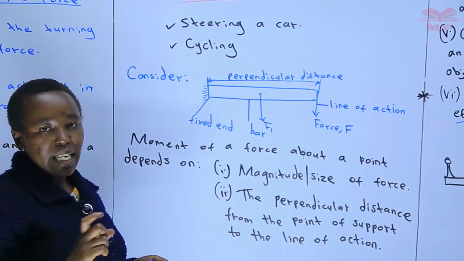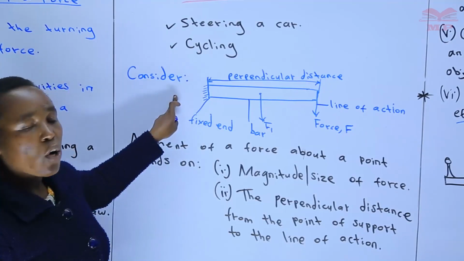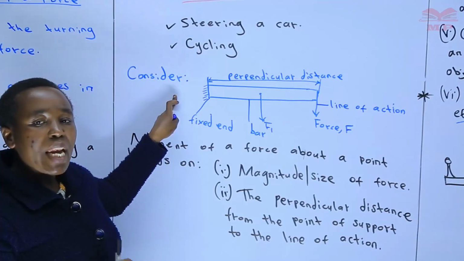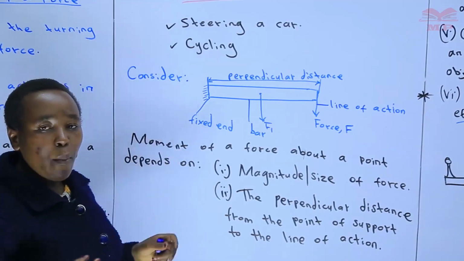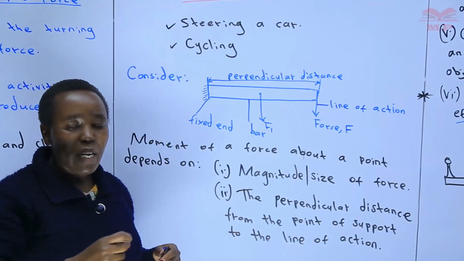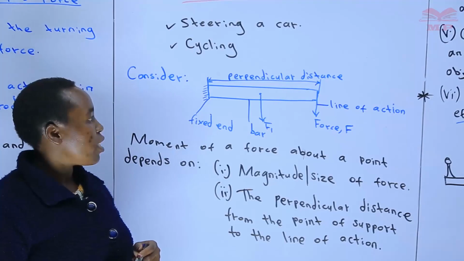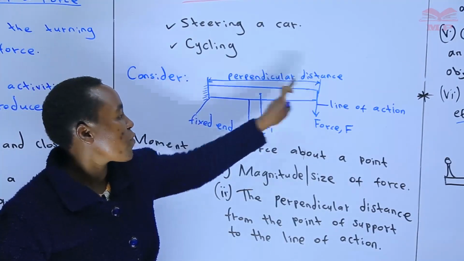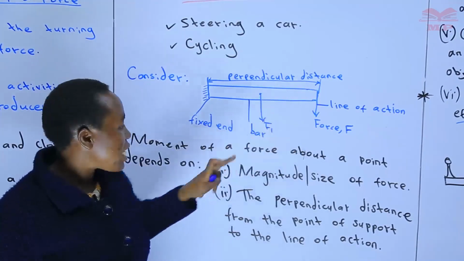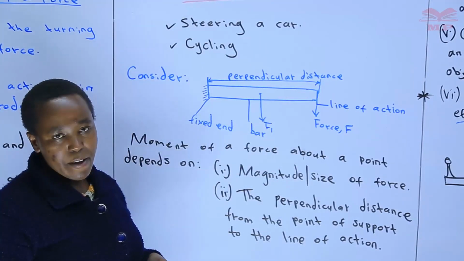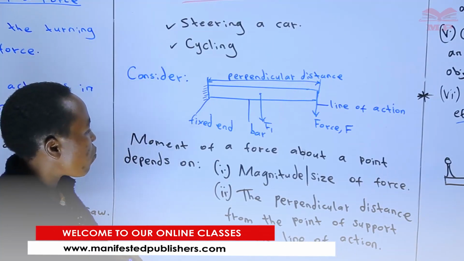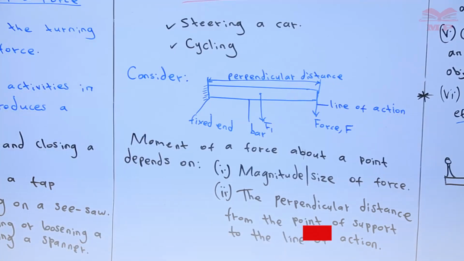And that's why the hinges of a door are always far away from where the opening is done. When you want to open a door, you can't open near the hinges. You need to open some distance away from the hinges so as to increase the distance from the fixed point to where the force is being applied, hence increasing the turning effect. So those are the two factors on which moment of a force about a point depends.